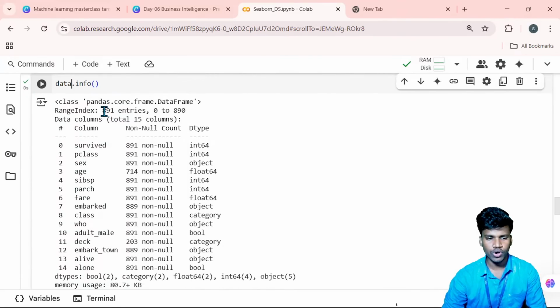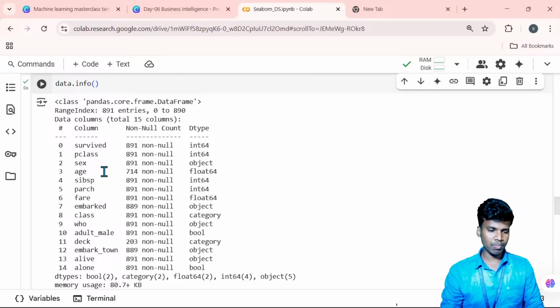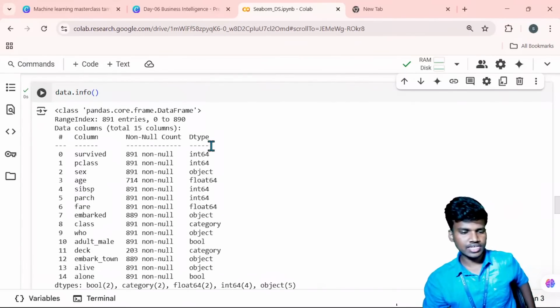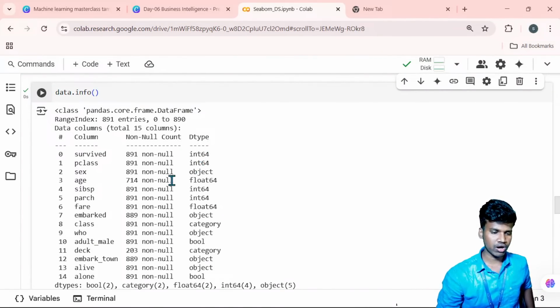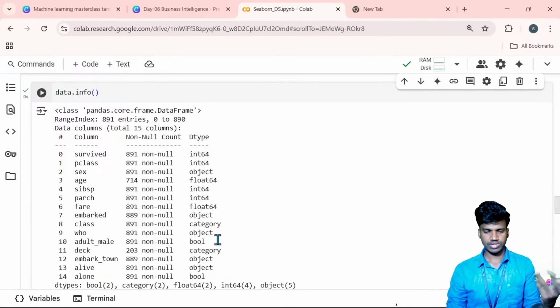Here is the overall entries count, starting from 0 till 890, and the total column count is 15, along with the column names, null value counts, and the data types of each and every column. Everything will be mentioned here. Int means integer, object is text, float is point value, and category is also text.